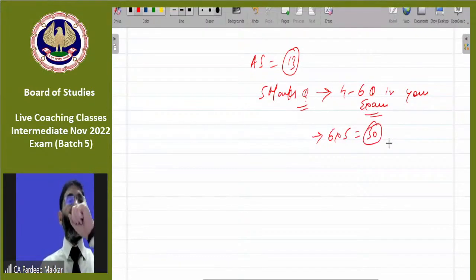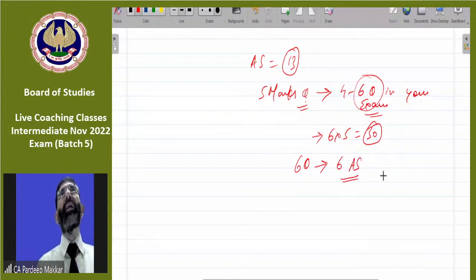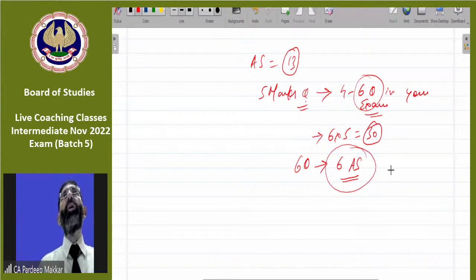But one thing is very much important: if we get 6 questions, these will be from 6 AS, because it is a rare chance that there will be 2 questions from one single AS in the same paper. So we expect that 6 AS will be covered in every paper.